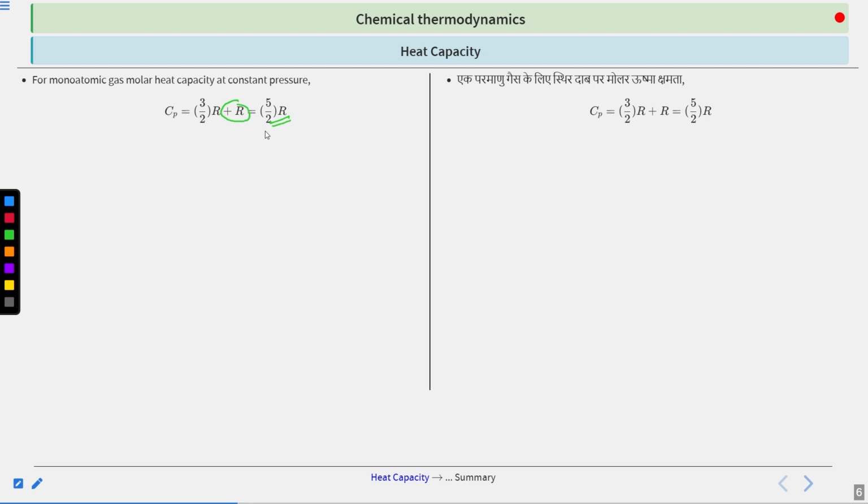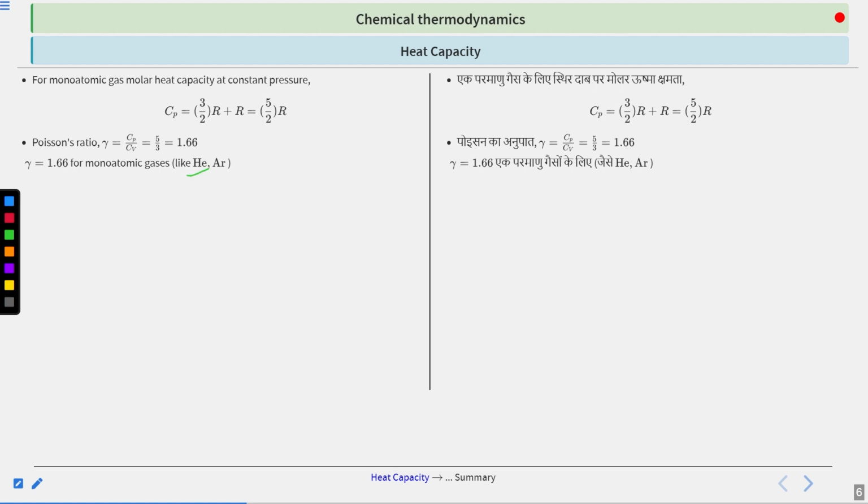Now moving on to a new term which is called Poisson's ratio. It is represented by gamma. A very simple definition: it is Cp by Cv, the ratio of Cp to Cv. So this is 5 by 3 for your monoatomic gas. If you just divide your Cp, which is 5 by 2 R, by Cv, which is 3 by 2 R, R and R will cancel out, and the Poisson ratio, that is your gamma value, will be 1.66 for a monoatomic gas. It is written here also.